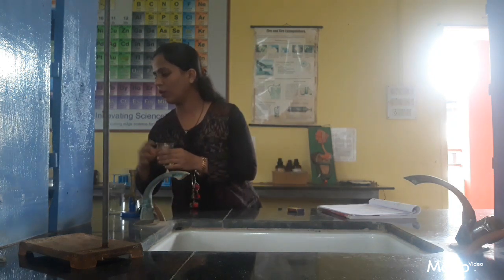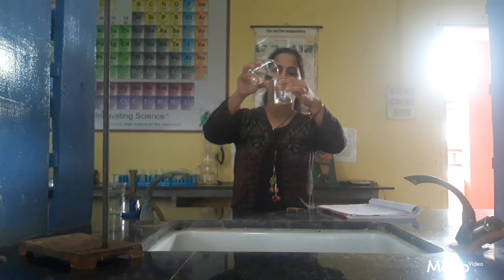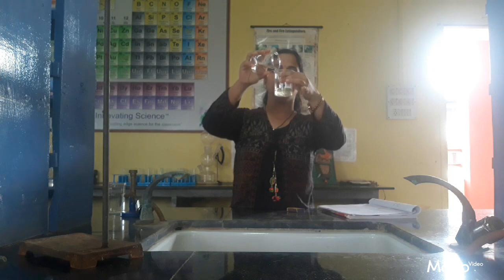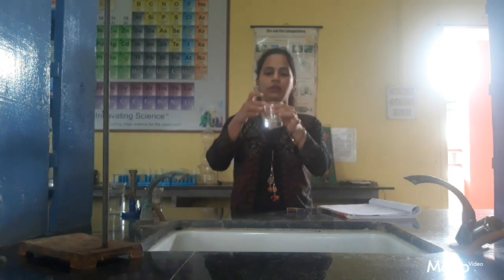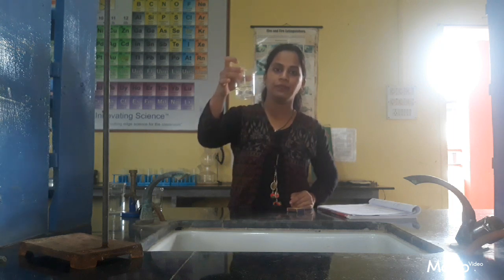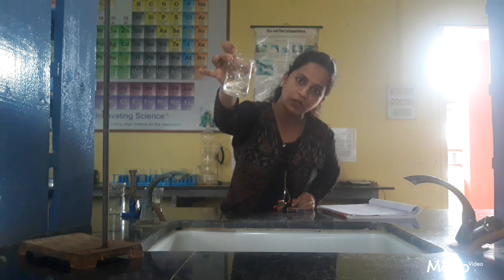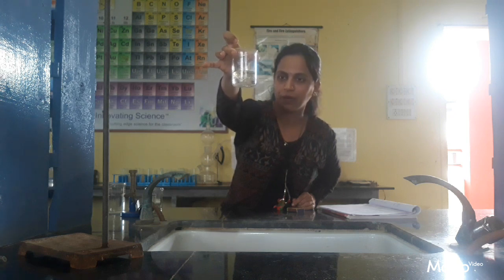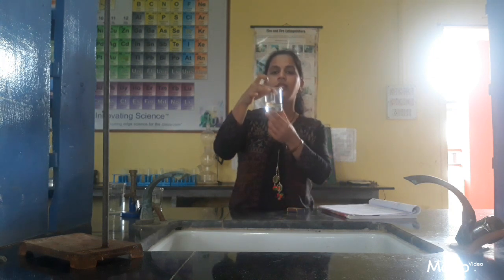But when we talk about water and oil, you can see in this beaker I have taken water and oil. You can clearly see two different layers. The upper layer is oil, and at the bottom is water.